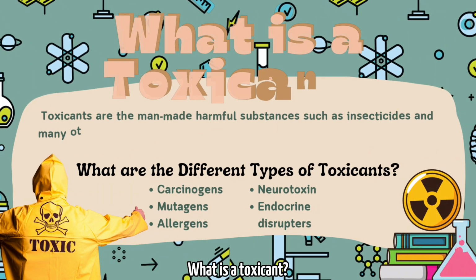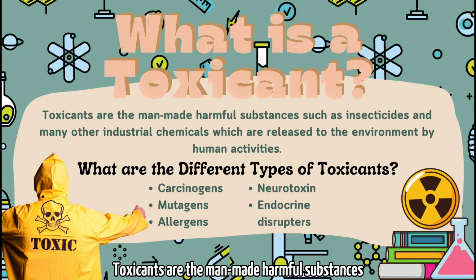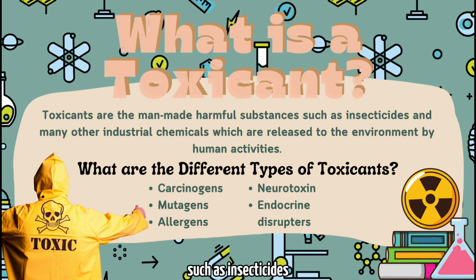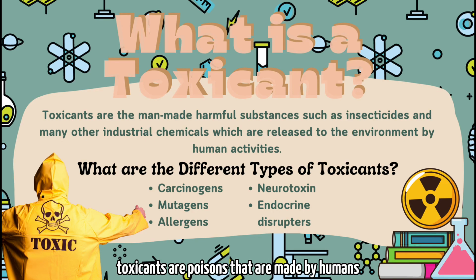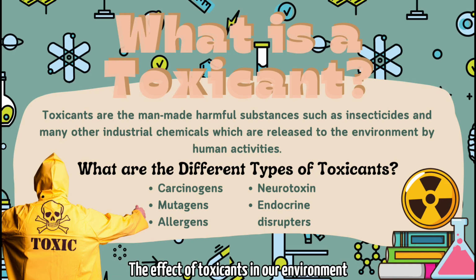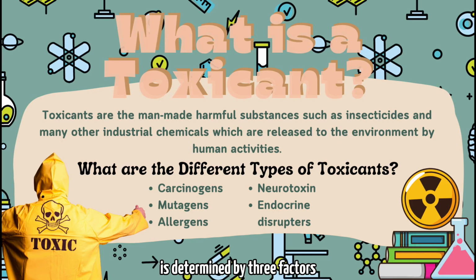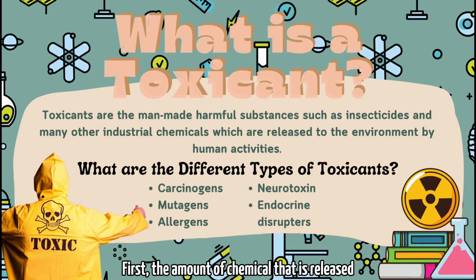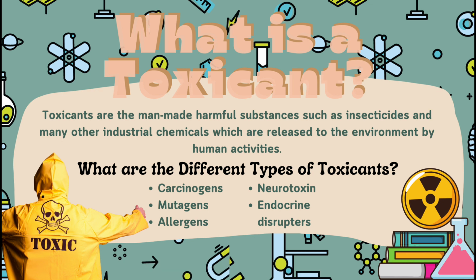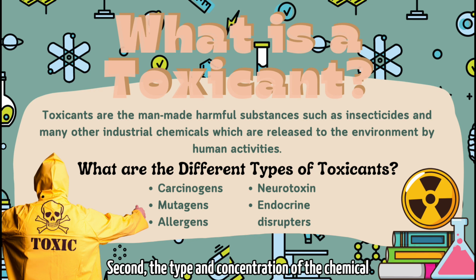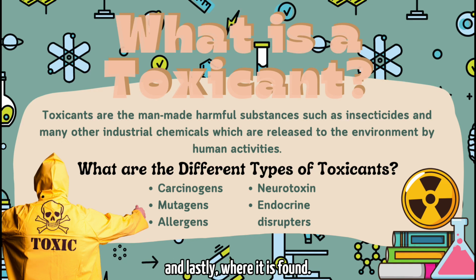What is a toxicant? Toxicants are man-made harmful substances such as insecticides and many other industrial chemicals which are released to the environment by human activities. In other terms, toxicants are poisons that are made by humans or put into the environment by human activities. The effect of toxicants in our environment is determined by three factors. First, the amount of chemical that is released. Second, the type and concentration of the chemical. And lastly, where it is found.